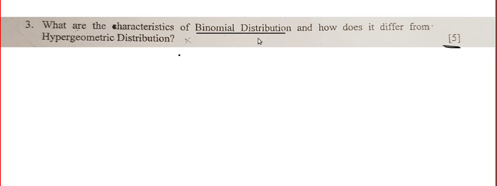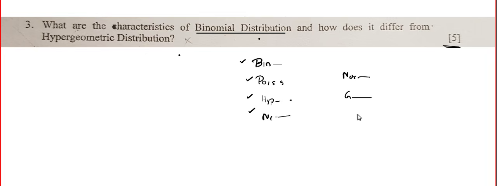You have to study 4 distributions which are discrete and 3 distributions which are continuous. In your syllabus, you have binomial distribution, Poisson distribution, hypergeometric distribution, and negative binomial distribution. These 4 distributions are discrete. The continuous distributions are normal distribution, gamma distribution, and chi-squared distribution.